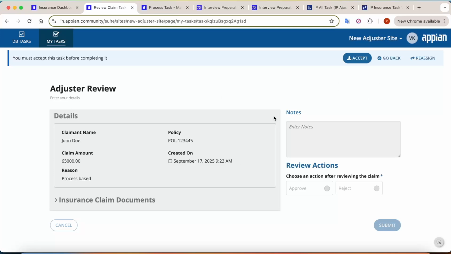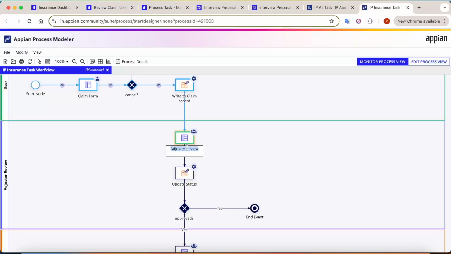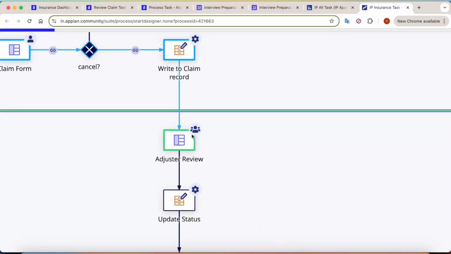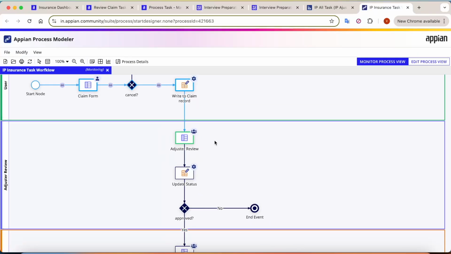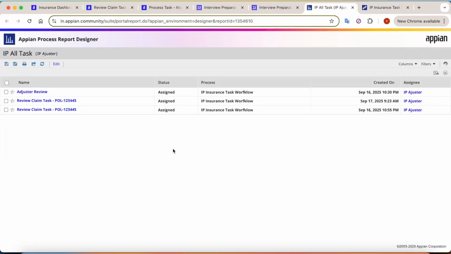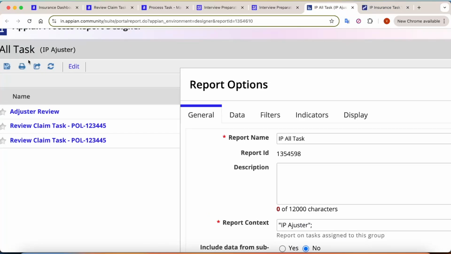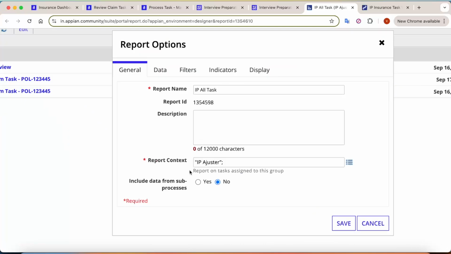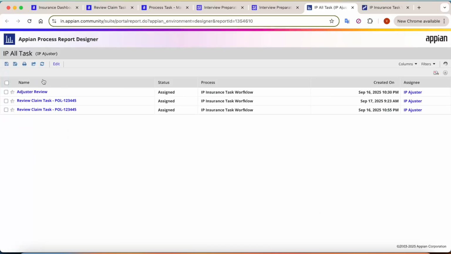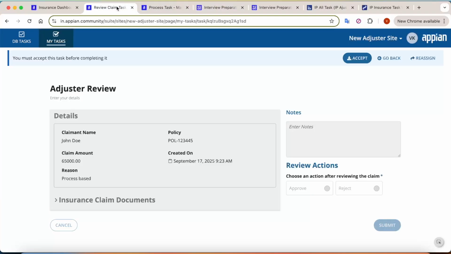And how am I able to view this task here? For that particular purpose, whatever task has been assigned here, we have assigned to a particular group called adjuster, and based on that group we have built a process report. You can see if you edit the context of the report, you will see that the report context is based on this particular group here, and here we are getting all the tasks, and based on that we are showing the task.